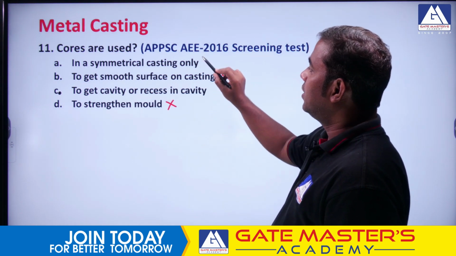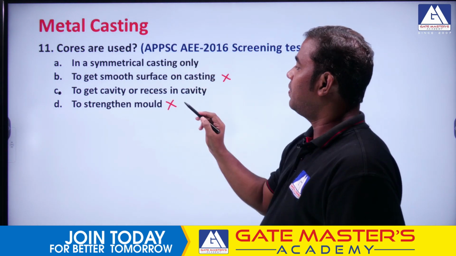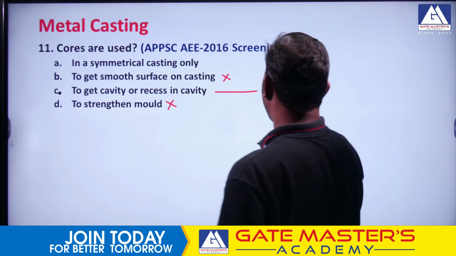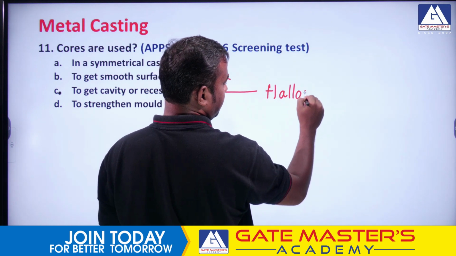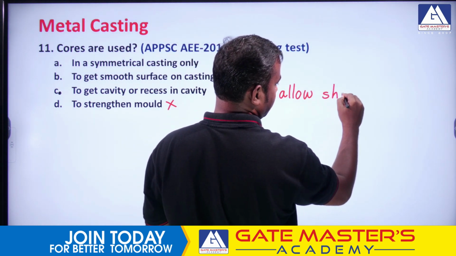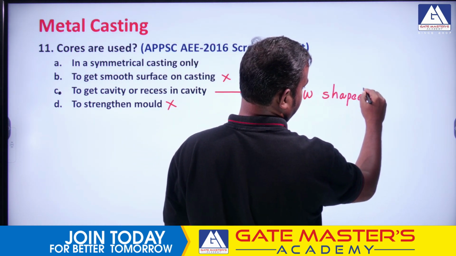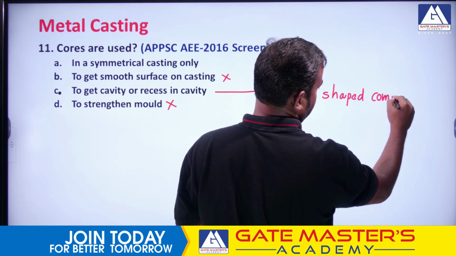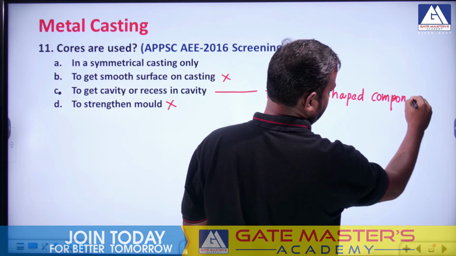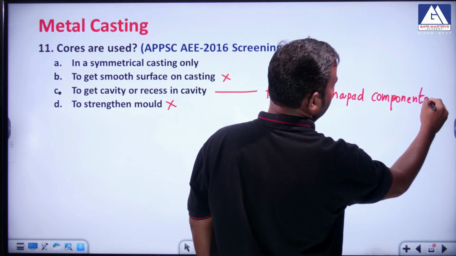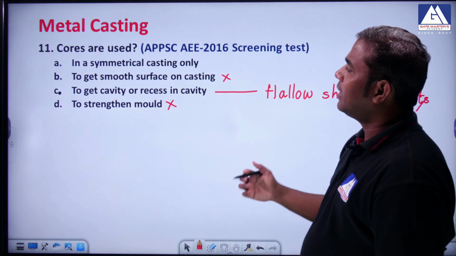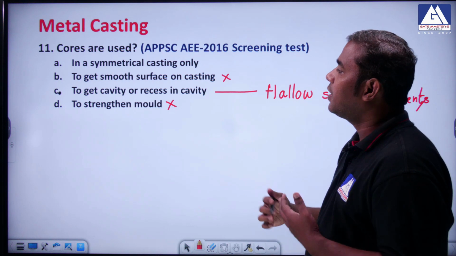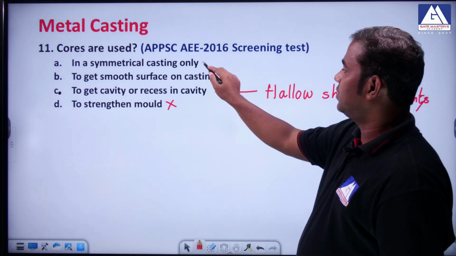You see, cores are used whenever you want to manufacture hollow shaped components. We use cores. Okay, it's not because of symmetry. So we can actually introduce cores even in a non-symmetrical casting also. Okay, so this is wrong.